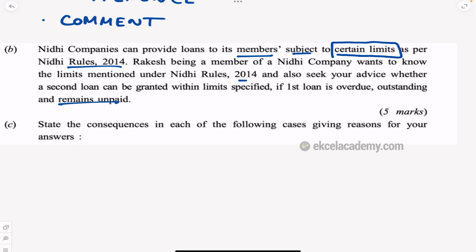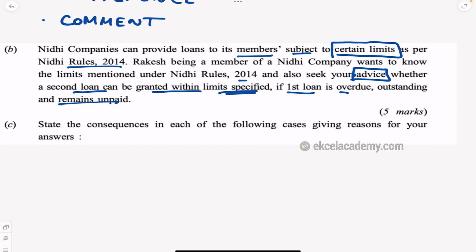Then what kind of question is it? It is a question where you should give your advice, your opinion, your expert advice. What is the specific thing they are asking? Whether a second loan can be granted within the limit specified if the first loan is overdue. So please remember, the specific thing is important. If you don't write the answer specific, you won't get marks.